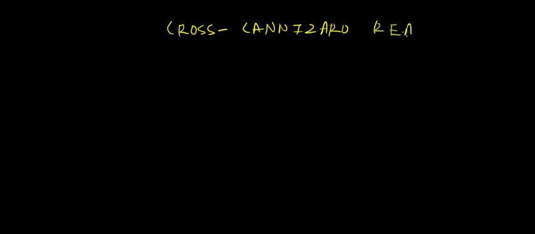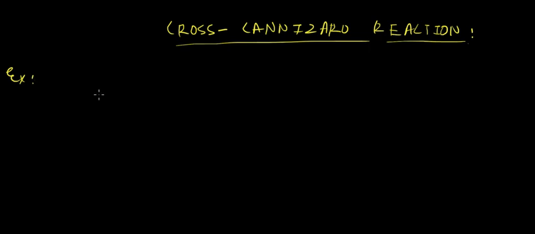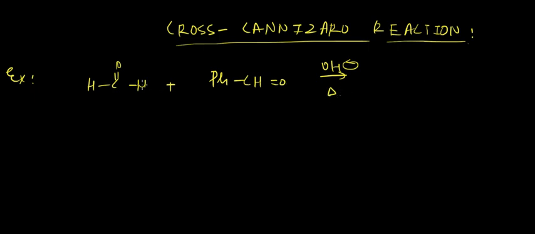So next let us take a look at cross Cannizzaro reaction. The first example we have is, suppose we have HC double bond OH and we are reacting it with PhCH double bond O, in basic medium, and we are heating it also. So what will be the compound formed in this case? We will have something like HC double bond O 1 minus plus PhCH2OH.